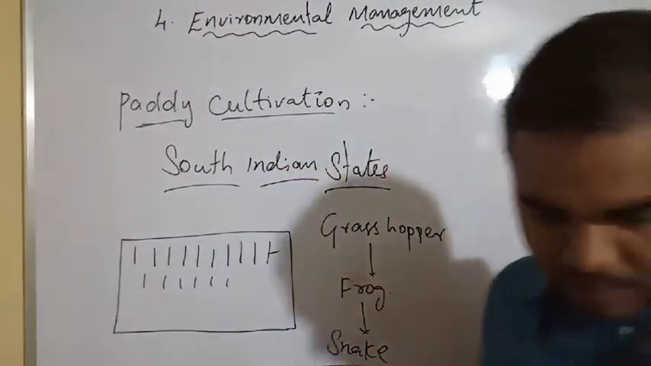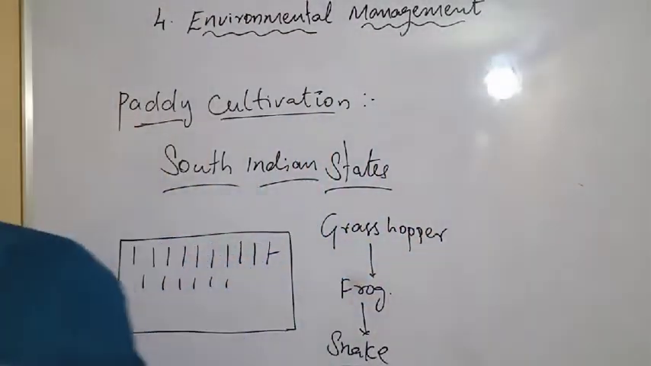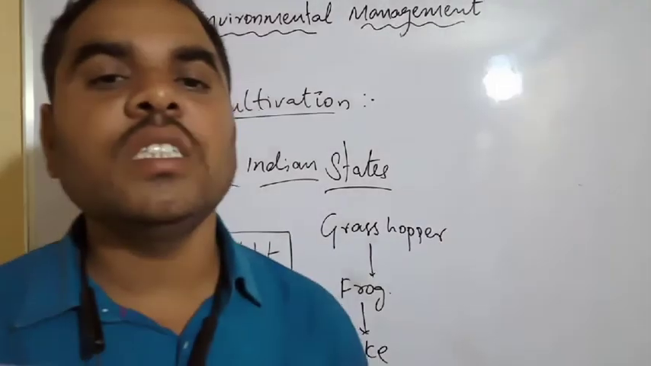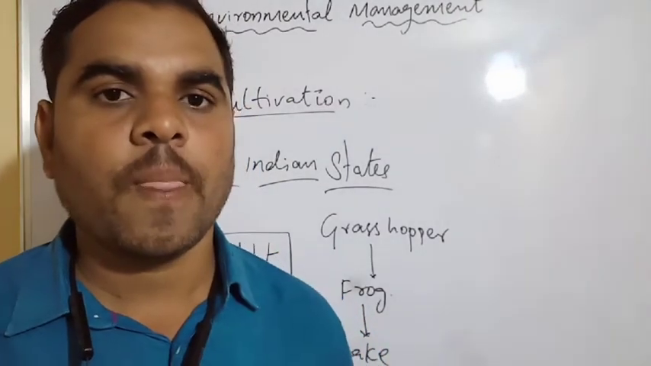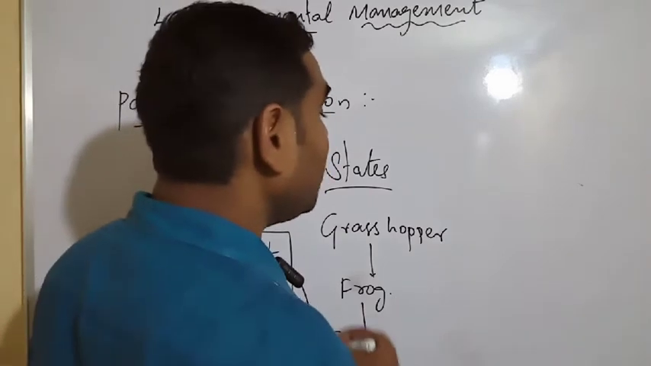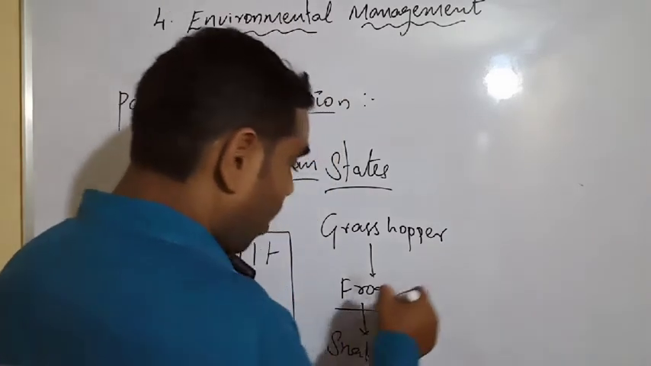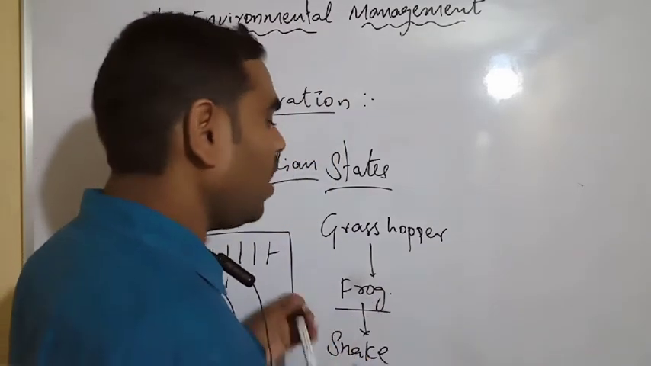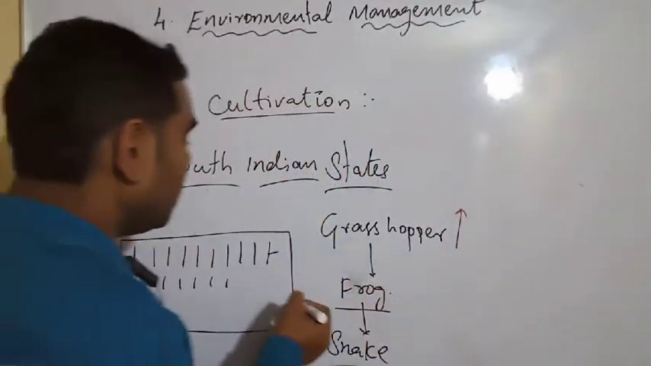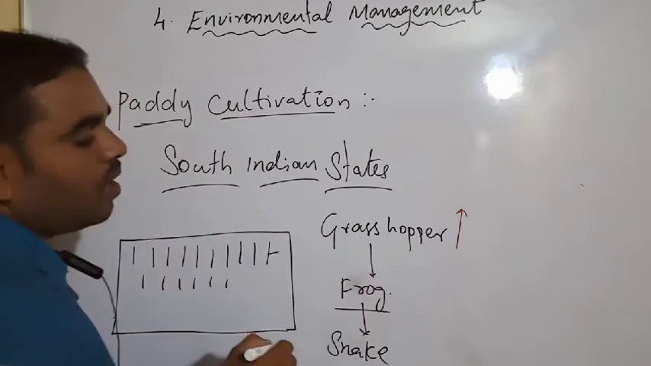Next, what is it? Next, however, if the frog population declines all of a sudden, what will happen? If the frog population is decreasing, what will happen? See, the grasshopper population will be increasing. If the frog population declines, what will happen? The grasshopper population is increasing. If the grasshopper population is increasing, they are damaging our crop.